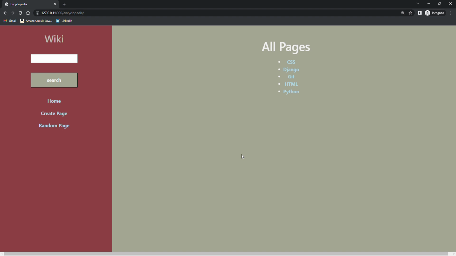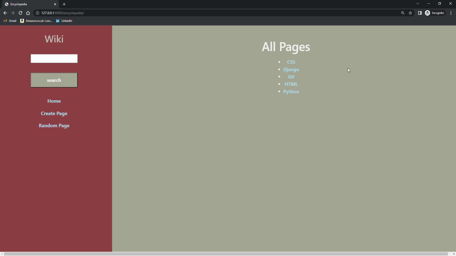I'm based here in the United Kingdom, and over the next 5 minutes or so I would like to present my submission for Project 1 Wiki of CS50W. I decided to start here on the index page where, as requested, we have a series of links which each one represents an entry within the encyclopedia.